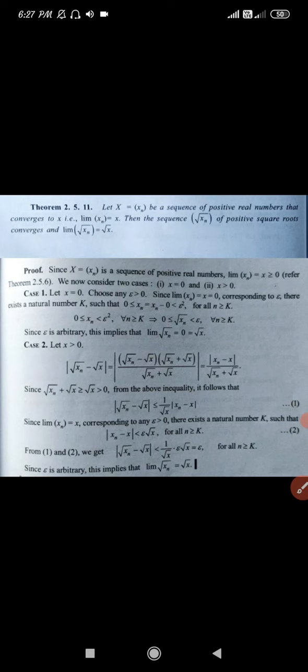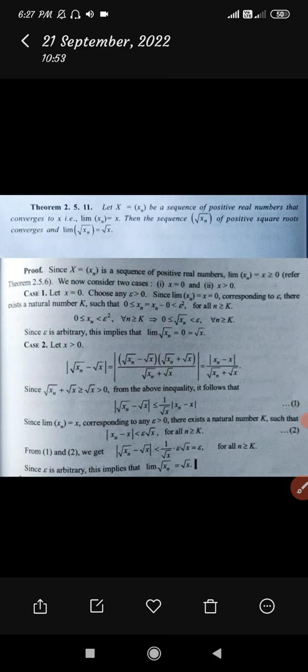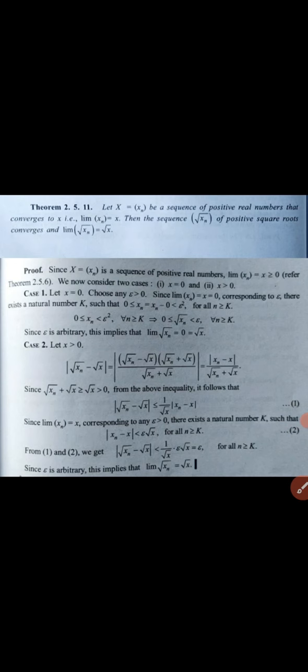Let's see the proof. Since x = (xn) is a sequence of positive real numbers, limit of xn, that is x, would be greater than or equal to 0. We now consider these two cases, that is x equal to 0 and x greater than 0. First case, let x equal to 0.